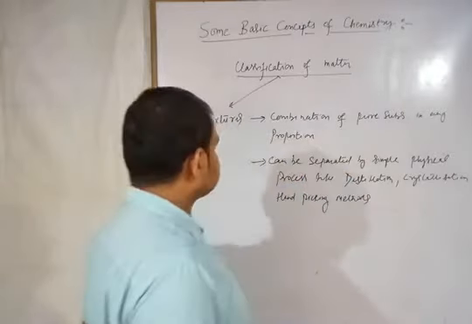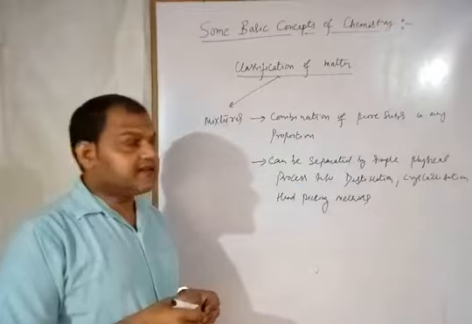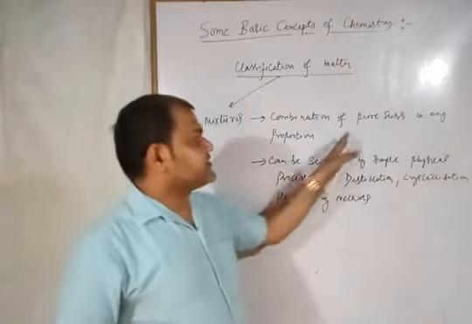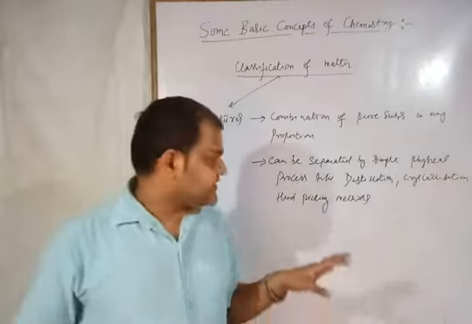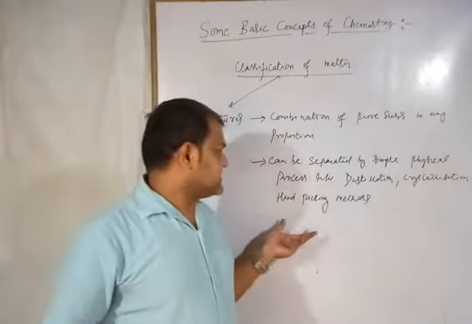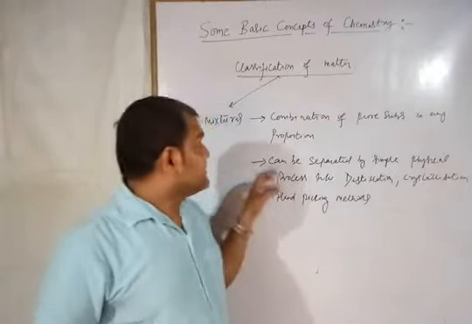All right. So what are the mixtures? Mixture is a combination of pure substances in any proportion, and mixture can be separated by simple physical process like distillation, crystallization and hand picking methods.